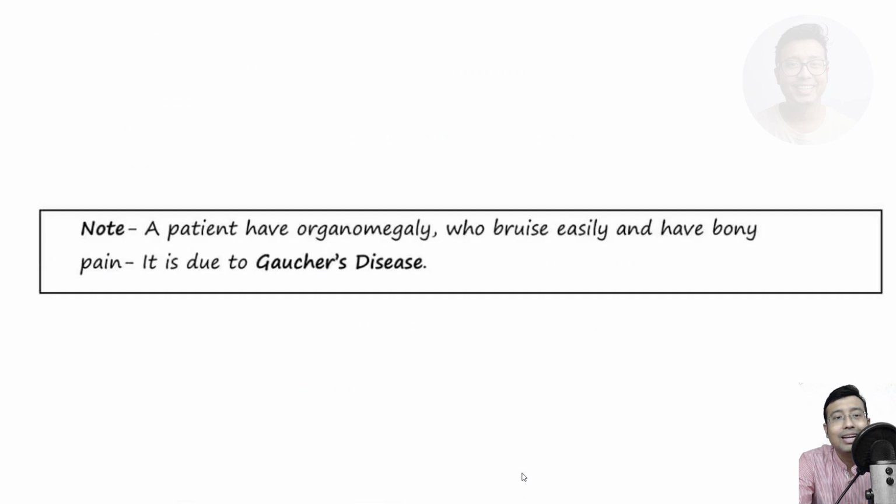A note: a patient of organomegaly. This will come as a long case as a part of your early clinical exposure, or it may be a short case in your viva, especially in the medicine exam. A patient having organomegaly who bruises easily and has bone pain, the diagnosis is Gaucher's disease. We'll be discussing Gaucher's disease, and making a separate video on it in upcoming lessons.